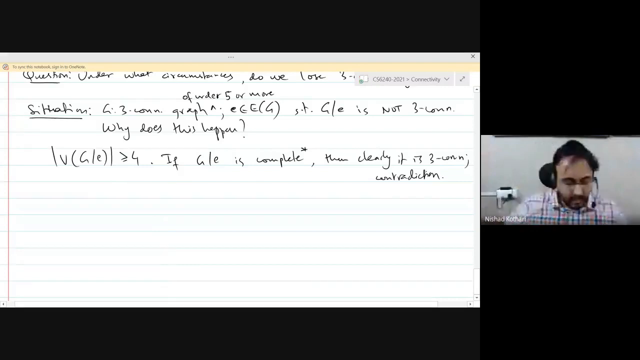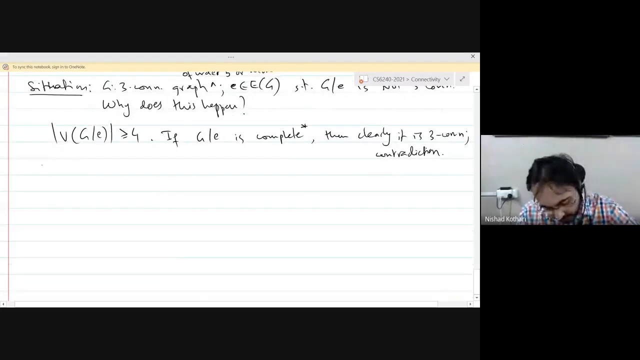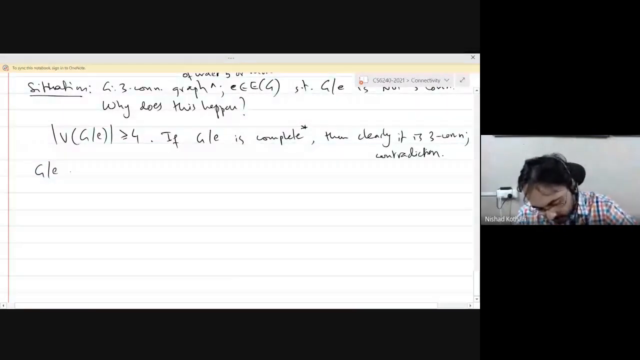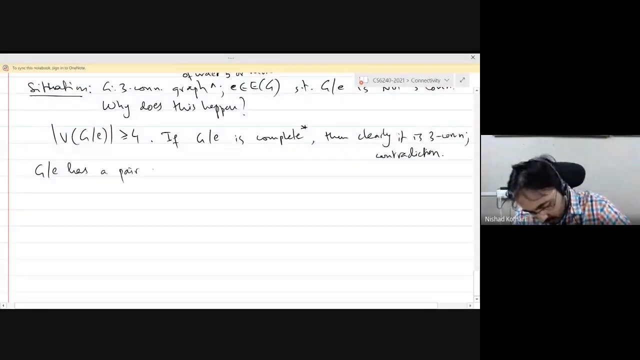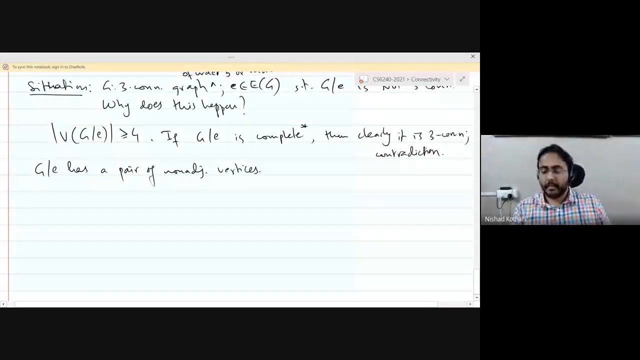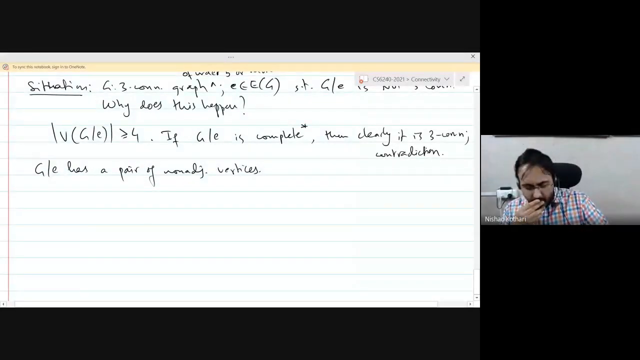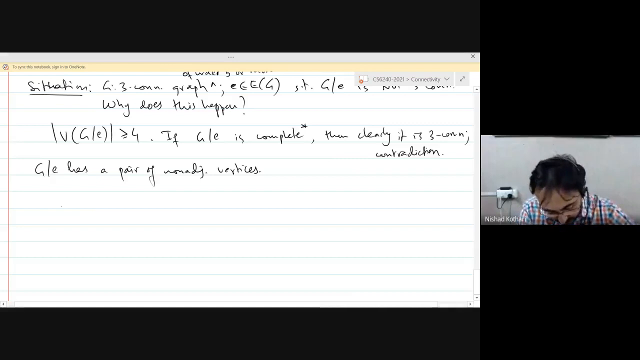Okay. So this leads to a contradiction. So that means that G contract E has a pair of non-adjacent vertices. Well, in that case, because it's not 3 connected, there has to be either a 1 vertex cut or a 2 vertex cut. Notice that when you contract an edge of a connected graph, the resulting graph is still connected. So I'm not going to even discuss the possibility that the graph is disconnected. It is clearly connected.